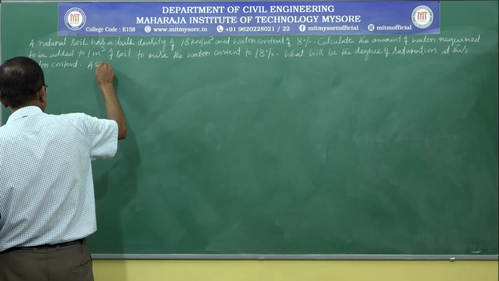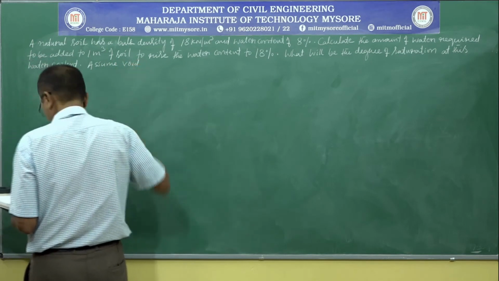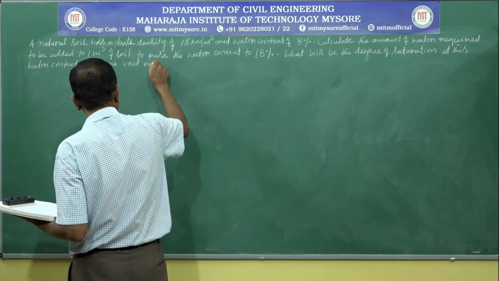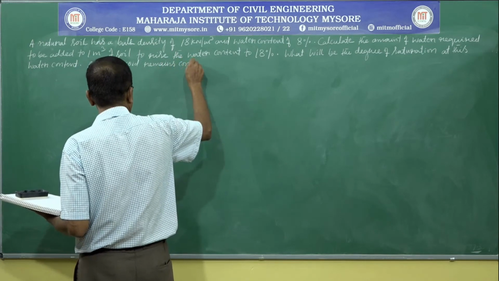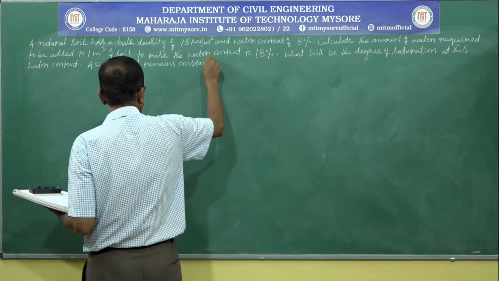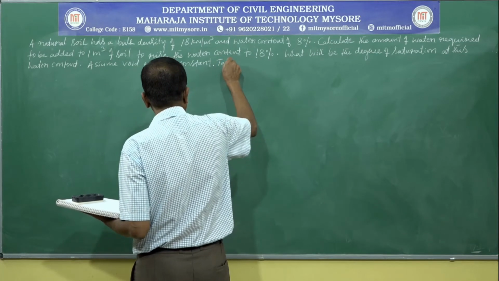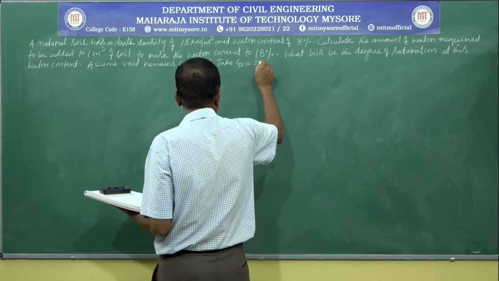Assume void ratio remains constant. Take GS is equal to 2.7.